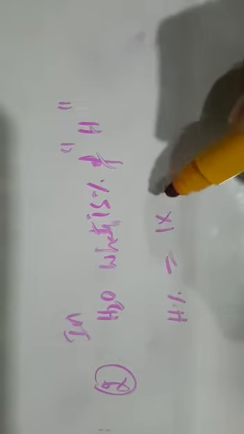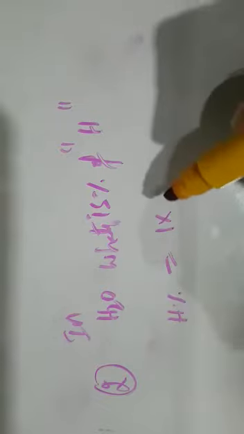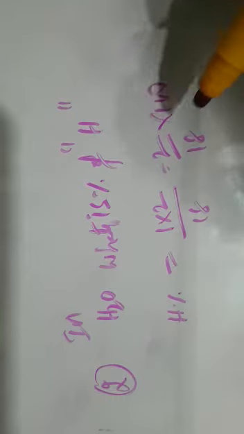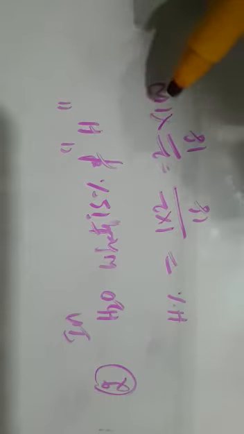So 1 into 2, by 2 plus oxygen atomic weight 16, so 18. 2 by 18 into 100. So the percentage of hydrogen is what? In water molecule, hydrogen percentage is 11.11.